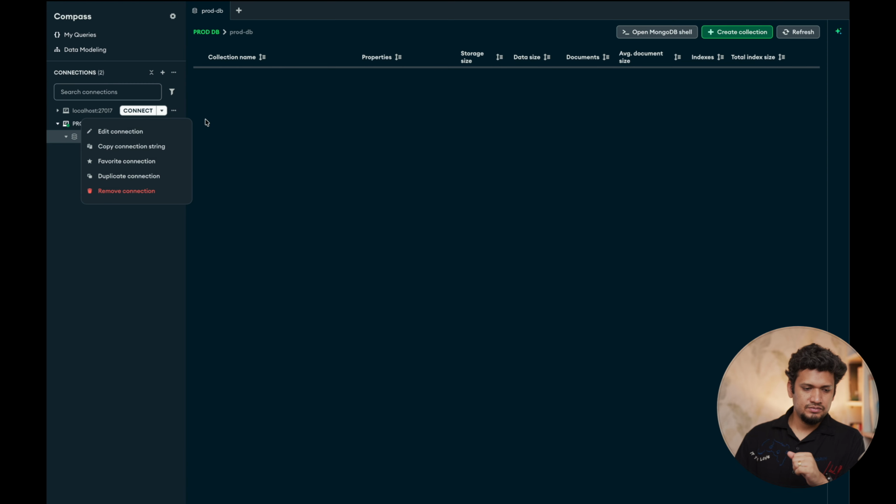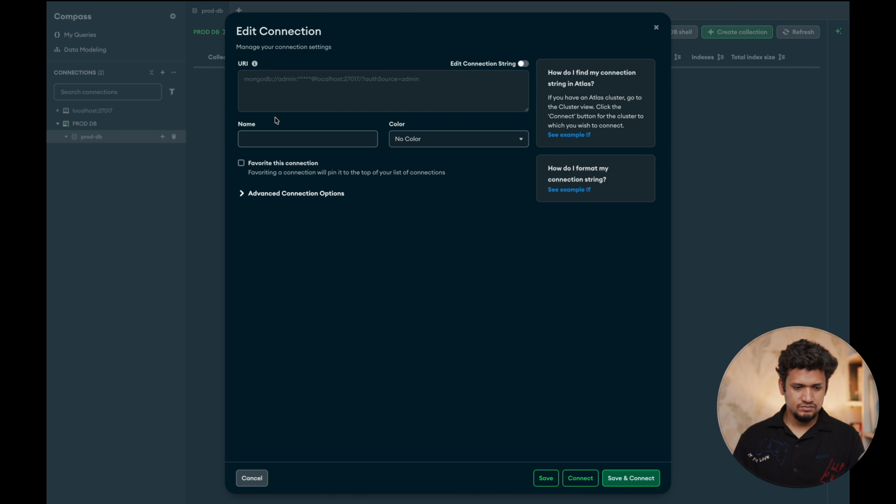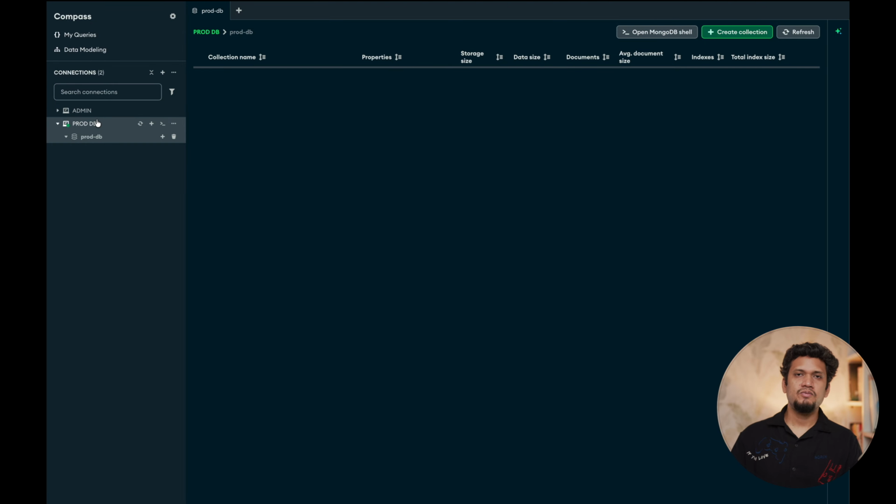So either we can connect by the admin, let me rename this, or we can connect via a user for the prod DB. Prod DB user can only make changes to the prod DB and nothing else. Admin can make changes to any database. Now we have set up our MongoDB by creating an admin and a user for the prod DB, and we are able to access our database through our local machine using SSH. So this ends the configuration part of the MongoDB.